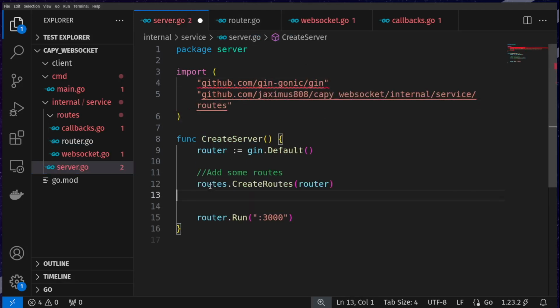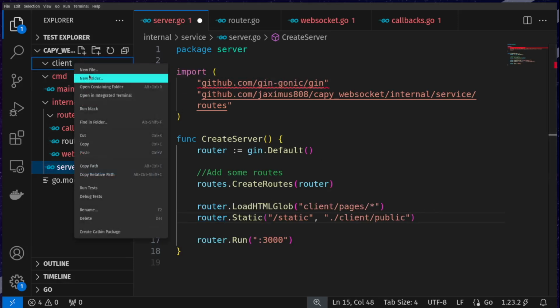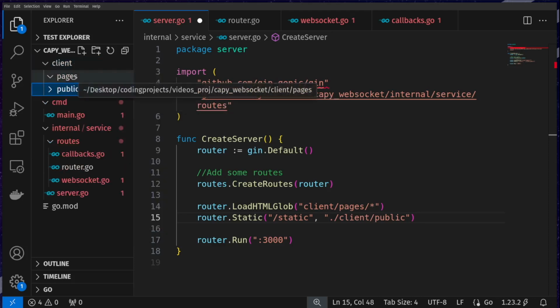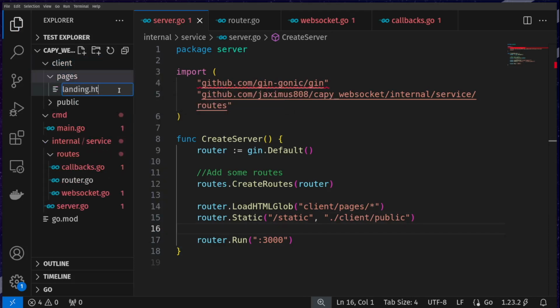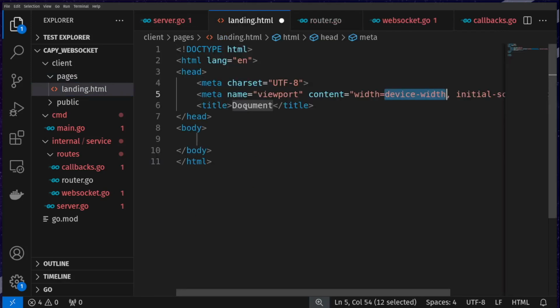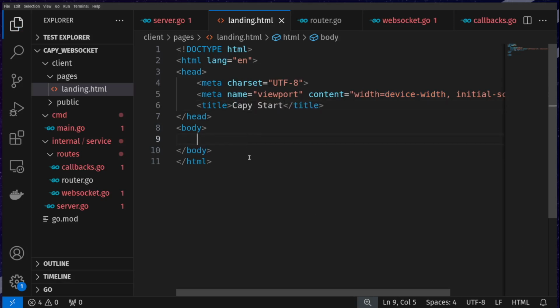And then the last thing we're going to do is just add some HTML and static functions that allow us to actually send HTML code and our static objects over the internet. Next, we're going to go into the client and create our pages and static folders. Then in our pages folder, we're going to create a landing.html that we defined earlier in our route. Next thing we'll do is create a super simple HTML template using VS Code's inbuilt one, do a capybara start title, and create a nice little header tag that just says hello so you can see that our web page